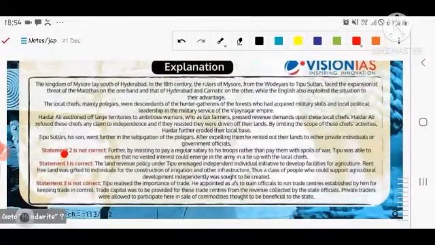For example, if you are talking about the third, Tipu realized the importance of trade. He appointed officials to train them to run trade centers established by him, keeping trade in control. Trade capital was to be provided for these trade centers from the revenue collected by the state officials.